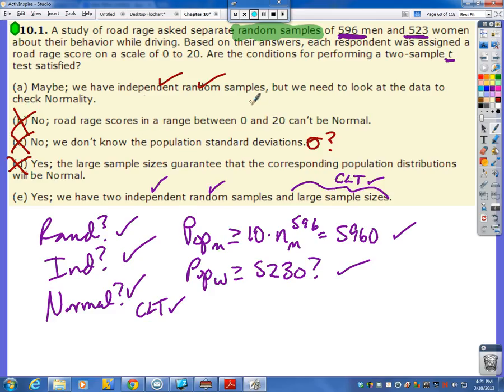Now, they didn't actually give us the data for the 596 men and the 523 women, but we don't need to look at the data because these sample sizes are big enough for the central limit theorem. Now, if these were both under 30, then yeah, we would need to look at the data. So no. So yes, the correct answer is in fact E. Everything checks out here. There are our three conditions.